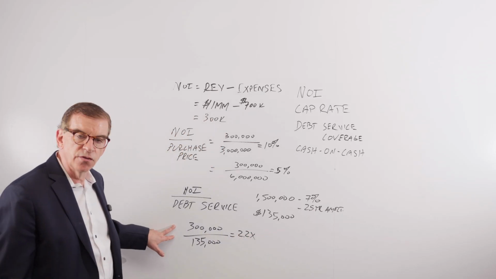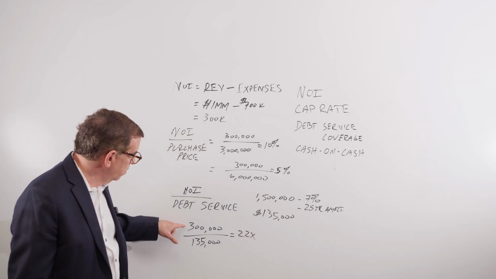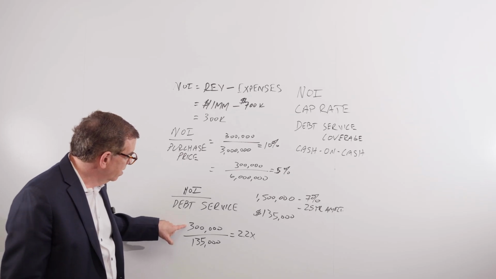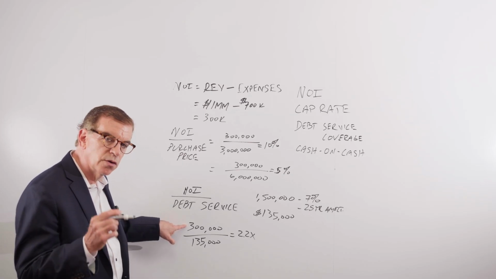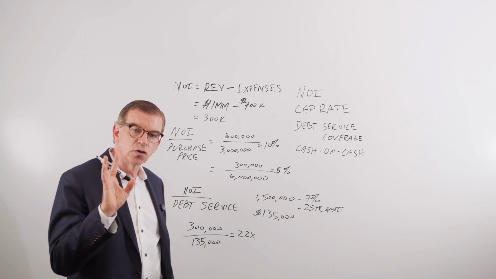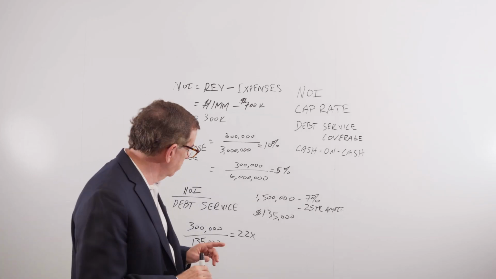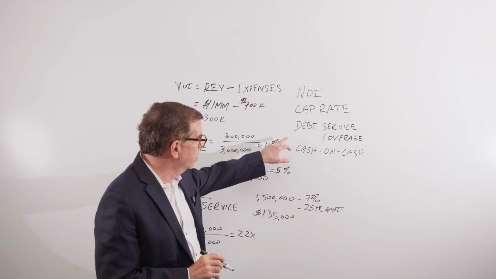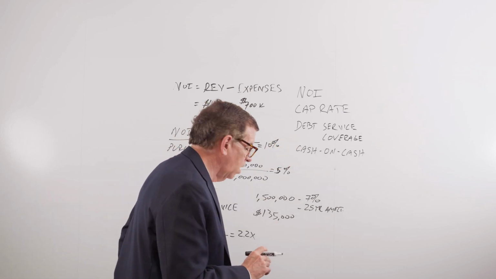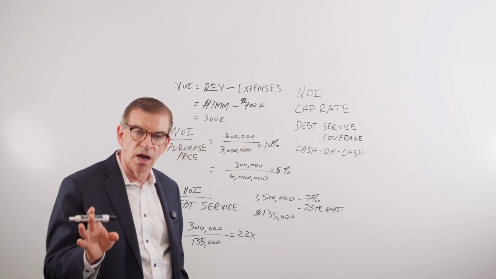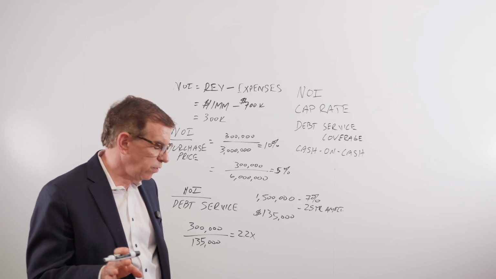So this is your debt service coverage, that you've got net operating income that's more than twice your debt service. Lenders like that. Typically, in a loan agreement, lenders require a minimum debt service coverage of 1.25 times to 1.35 times.